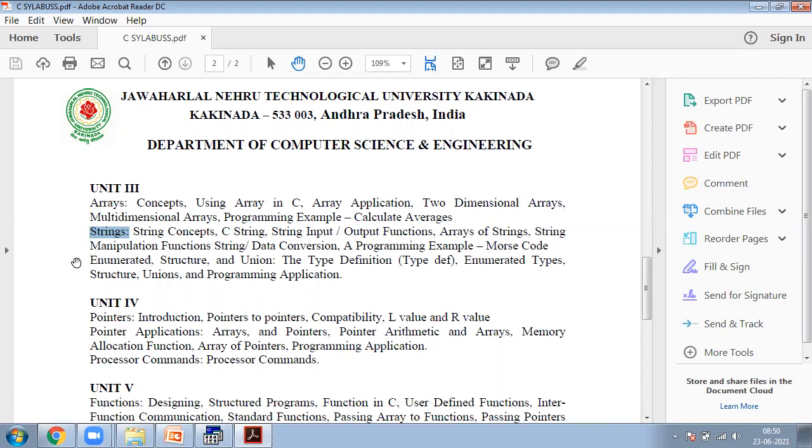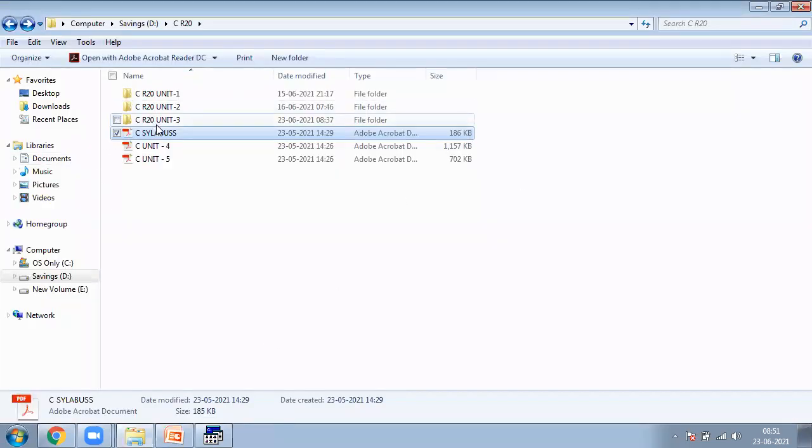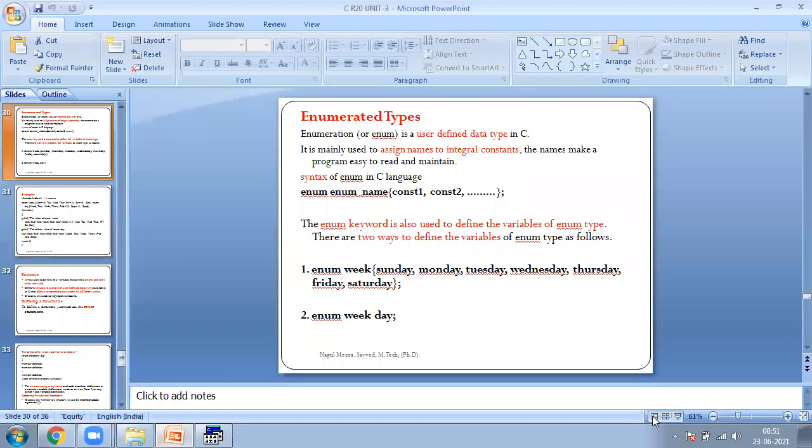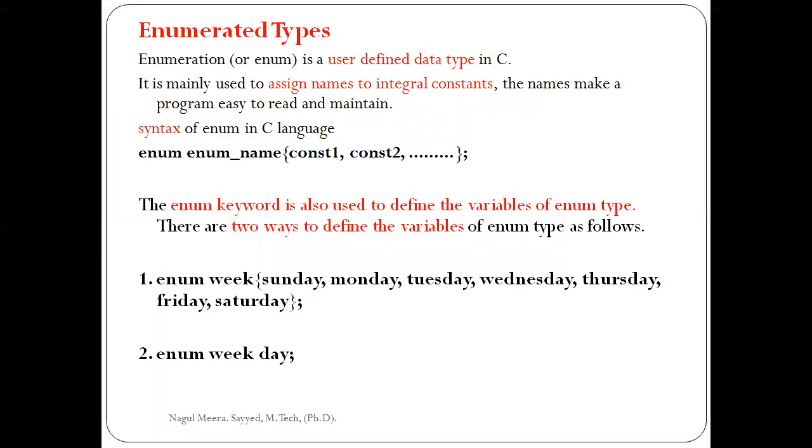Now coming to the third chapter of unit 3, that is enumerated types, structures and unions. Now coming to the third chapter, that is enumerated types. What is the meaning of enumerated? Here, enumeration, also called enum, is a user-defined data type in C language.